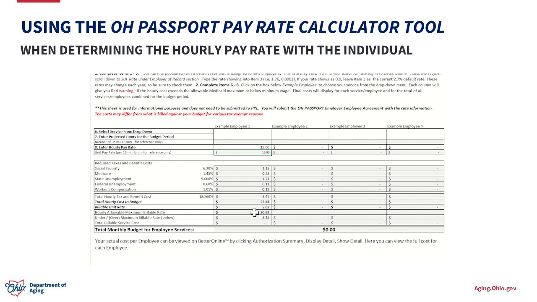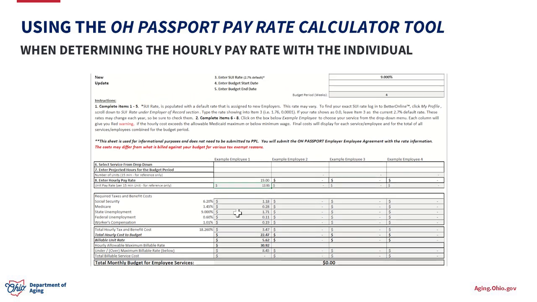Then, as you can see, they have kind of built into the calculator tool hourly allowable maximum billable rate. So this is that $30.92 from the OAC. And as you can see, $22.47 keeps us well below that billable rate maximum, so this absolutely could be approved by the individual.